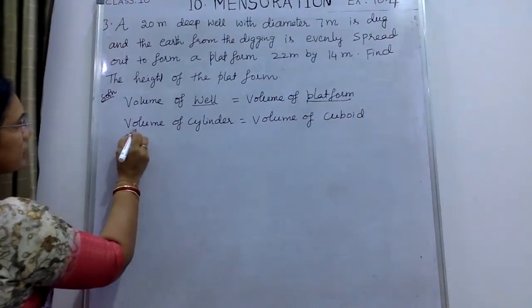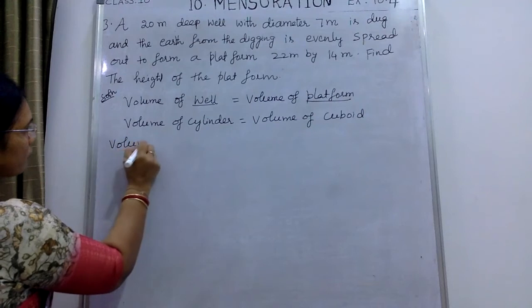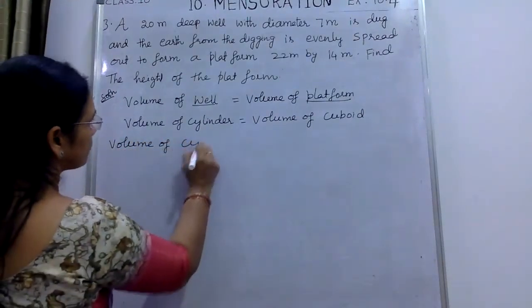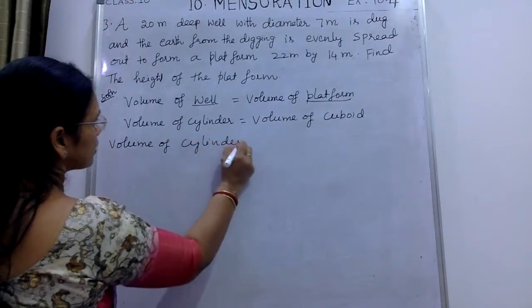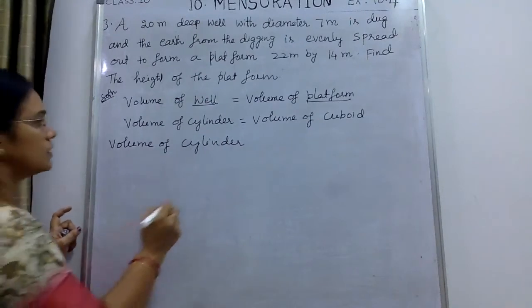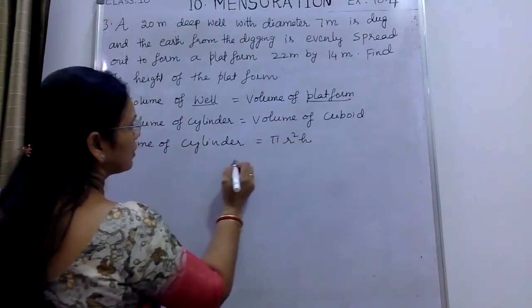So let us find the volume of the cylinder first. What is the formula to find the volume of the cylinder? That is pi r square h.